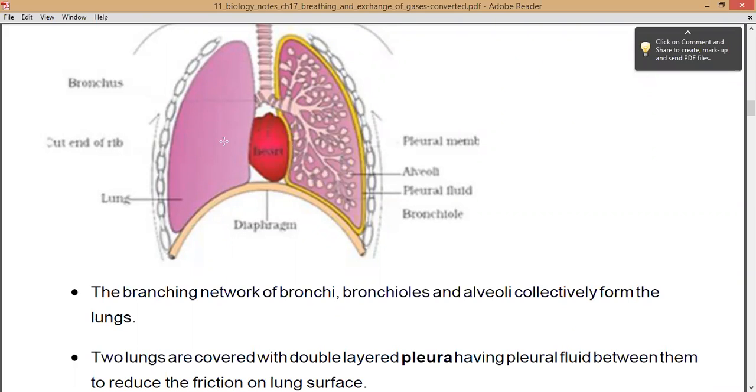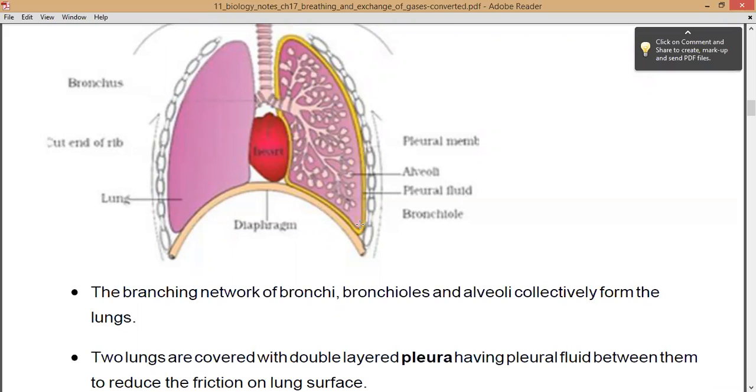Now there is a pair of lungs, that is two lungs are present, and these lungs are covered by a double layered pleura, right? You can see this yellow colored layer, that is pleura, and this pleura layer has a fluid in between, known as pleural fluid.